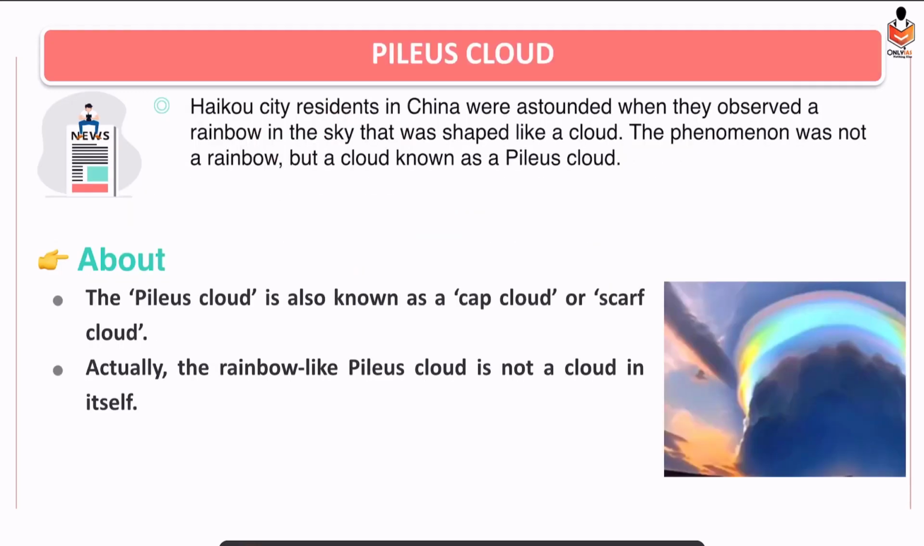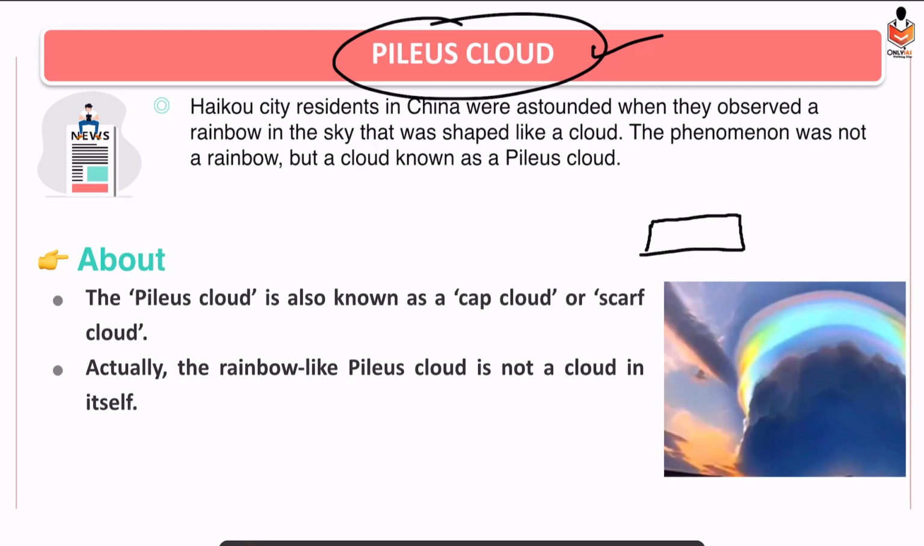Alright. Okay, so the next topic is Pileus Clouds. So recently in Haikou city of China, people saw a beautiful colorful cloud, which is known as a Pileus Cloud. Some people thought that it was a rainbow, but it was not a rainbow, rather it was a Pileus Cloud. So now the question rises, rainbow we have already seen, what is it? So what are Pileus Clouds? So basically, on top of a cloud, another cloud is forming. So they are known as Pileus Clouds.